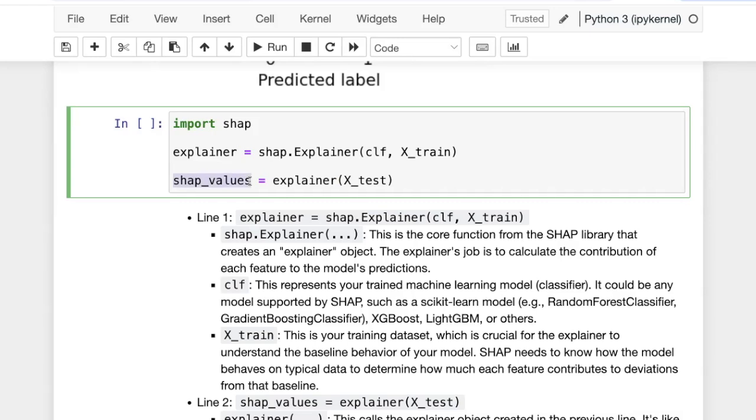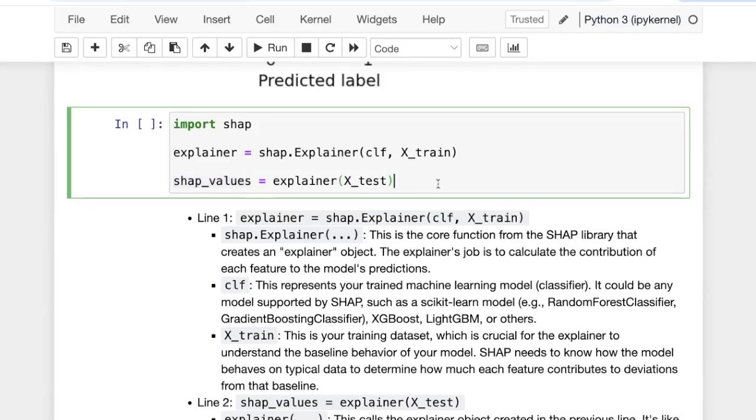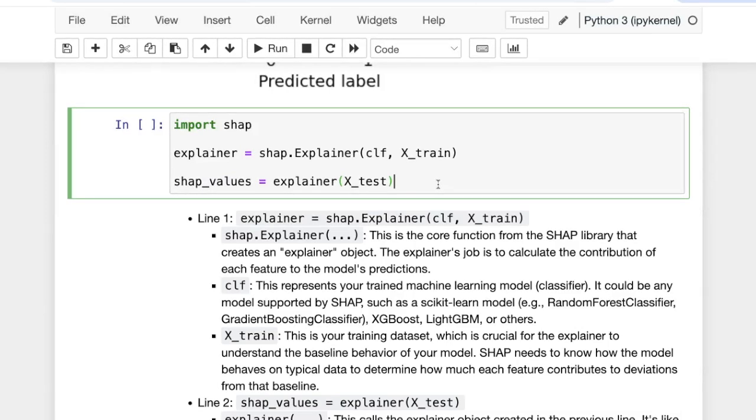It means that for each instance I should have 30 values, because we have phi 1, phi 2 to phi p, and those are the values that we have stored. Obviously, larger absolute values are better because they mean a higher impact on the model output in the log odds space.